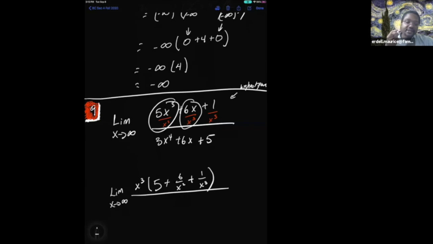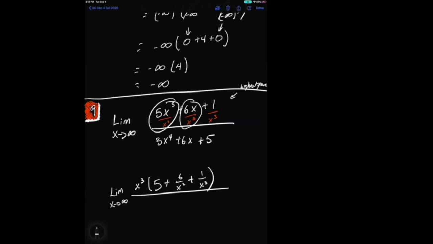At this point, I always remind my students, remember, anything that has an x in the denominator will go away, right? That's the whole point of us doing this, because a number divided by infinity will become 0. Yes? So if we keep that in mind, it doesn't seem as bad as it's looking right now. Yes?